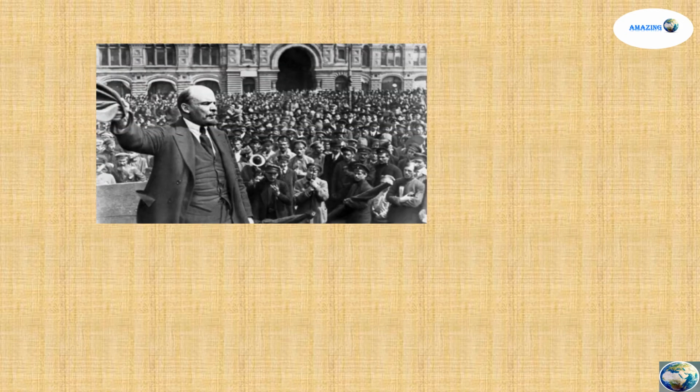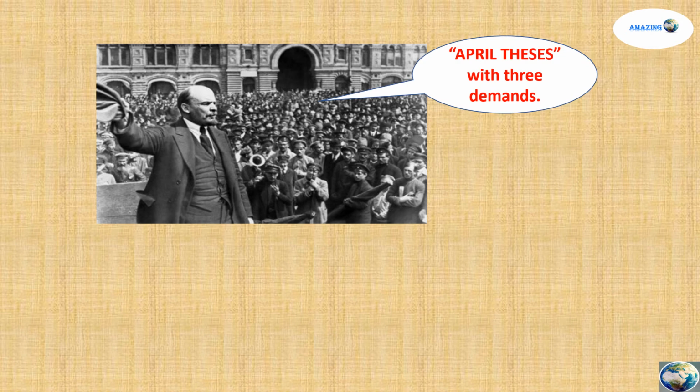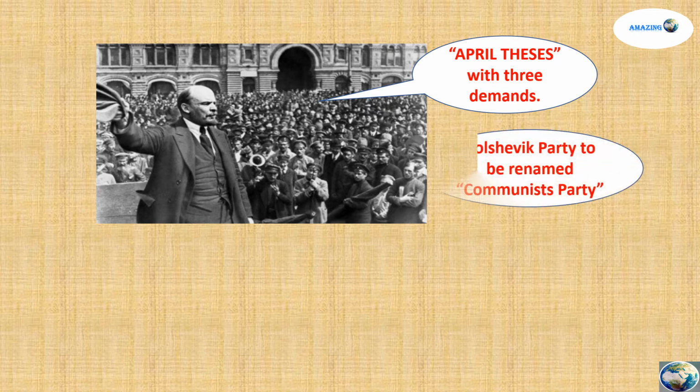Lenin's return was seen as a game changer in Russia. He brought with him the April Thesis with three demands: the closure of war, the land to be transferred to peasants, and banks to be nationalized. Along with that, he also asked the Bolshevik Party to be renamed the Communist Party, as he brought in the ideas of Karl Marx, the radical ideas of Karl Marx.